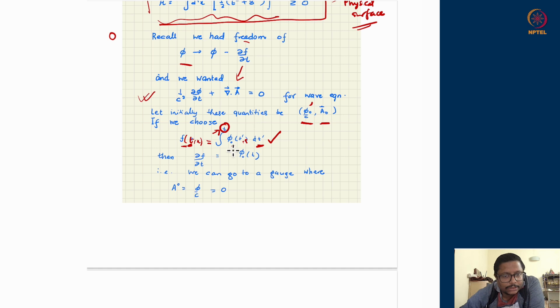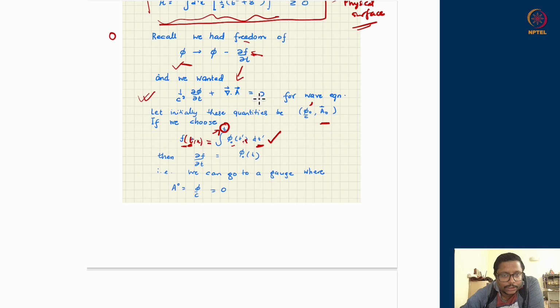So what I have done, I have taken the integral of phi naught as my function such that del f upon del t is just phi naught, which is fine. Therefore, if I do that, I know after doing the gauge transformation with that f, I will land up on the case where phi has vanished. In the new gauge, the phi has vanished.